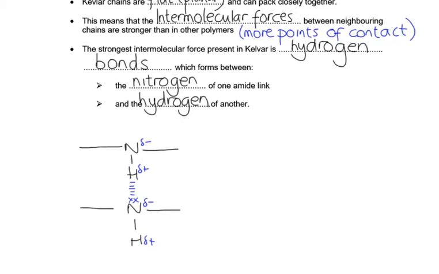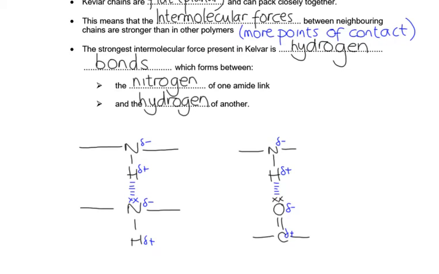Now because it can form between a lone pair on an N, O or F, technically it could form in another way as well. So you could have the nitrogen with its hydrogen forming a hydrogen bond to a lone pair on an oxygen. That's not as common a thing to see, because the hydrogen bond doesn't originate from the double bond O. But the NH can form a hydrogen bond to the lone pair, because that's what a hydrogen bond is: delta plus H to a lone pair on an N, O or F. Right, so we've got these possibilities.